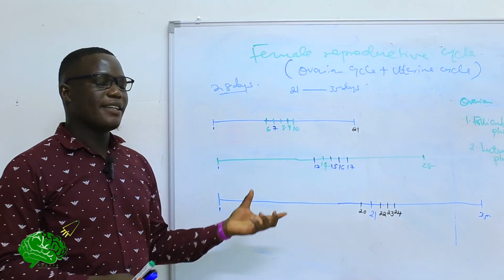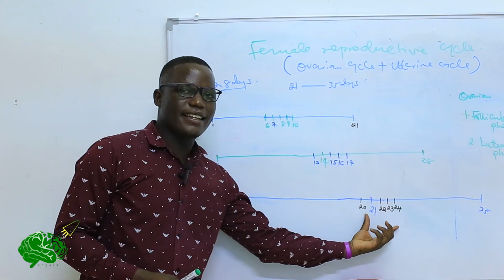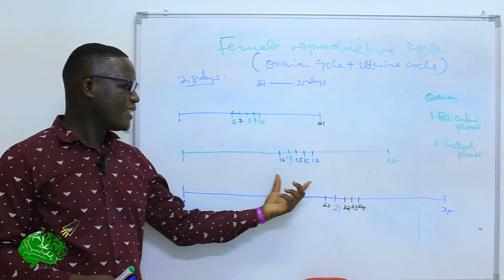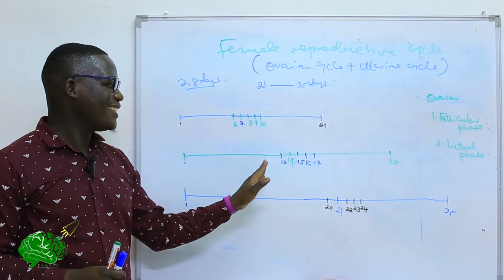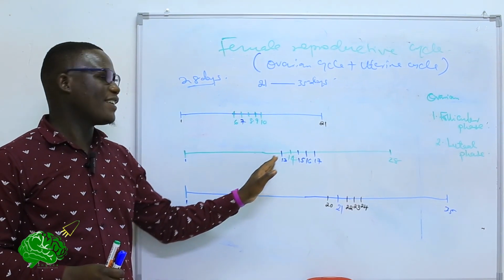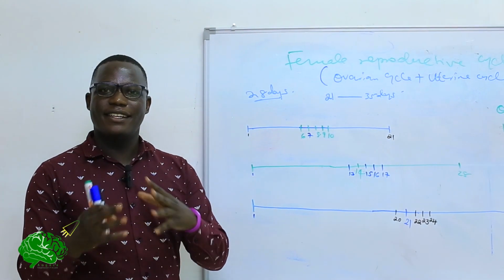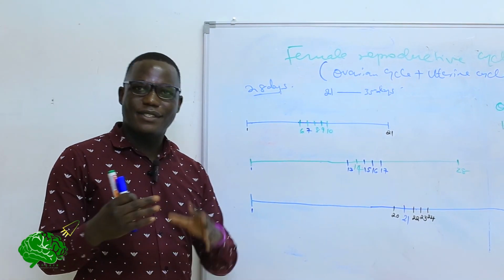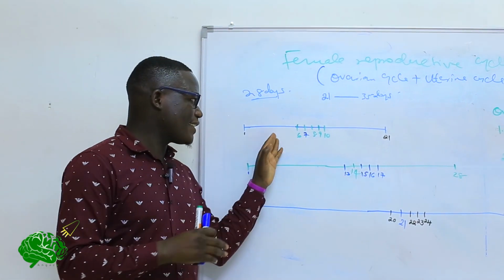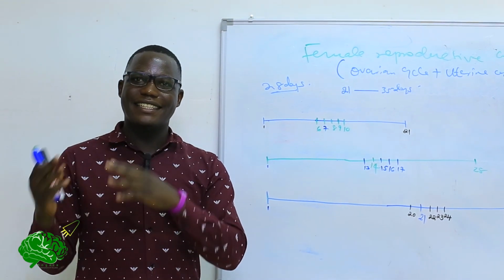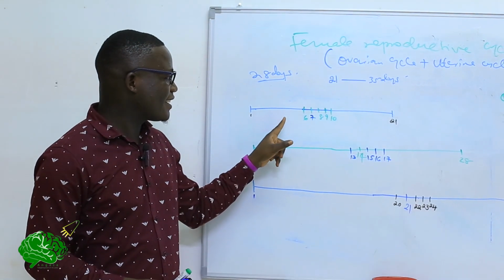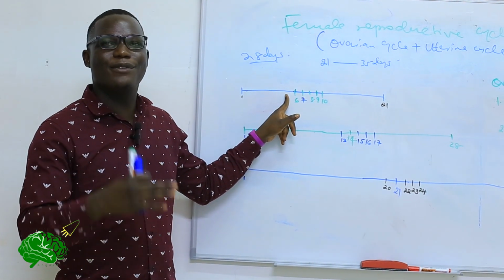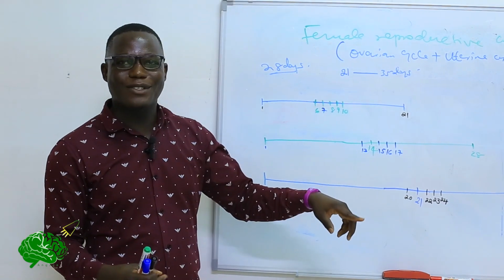So these particular days, when the ovum is present, is what we term the fertile window. However, the sperm factor adds more days to the fertile window, because after release the sperm can thrive for 3 days. That's about 72 hours. So if it can thrive for about 3 days, it means it can be released and then it patiently waits. When ovulation occurs, then fertilization will take place.